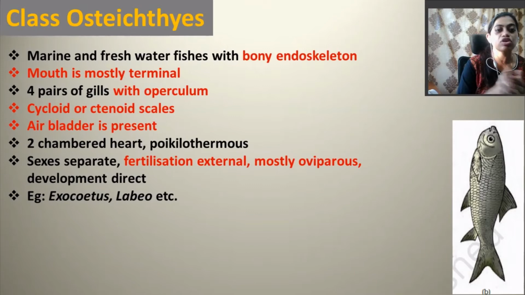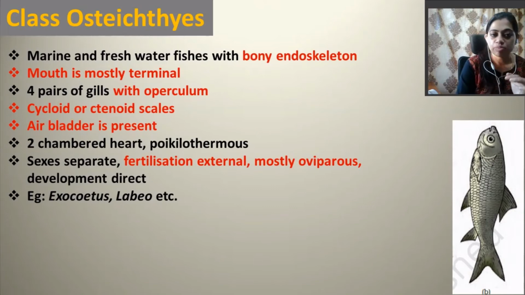They have 4 pairs of gills with operculum, but operculum is absent in Chondrichthyes. They have cycloid or ctenoid scales, but the scale type is placoid in Chondrichthyes. And the air bladder is present, which is absent in Chondrichthyes.